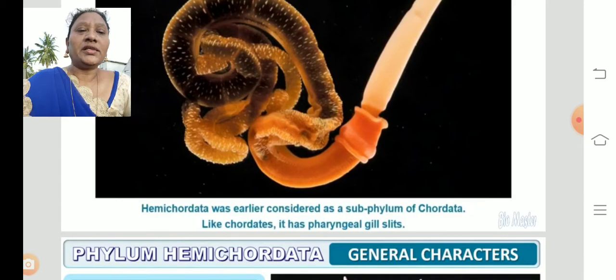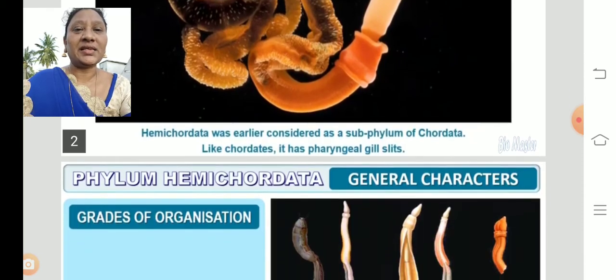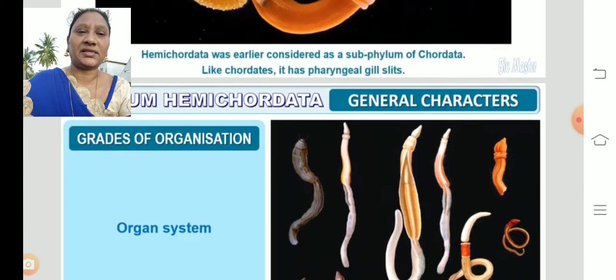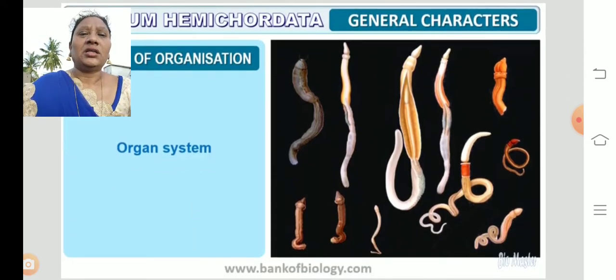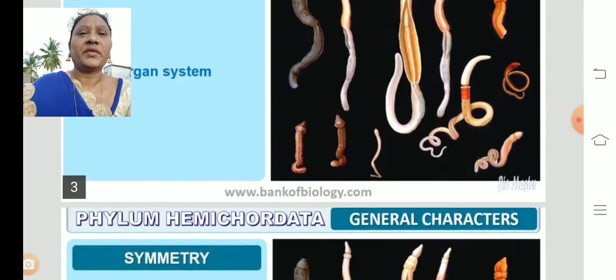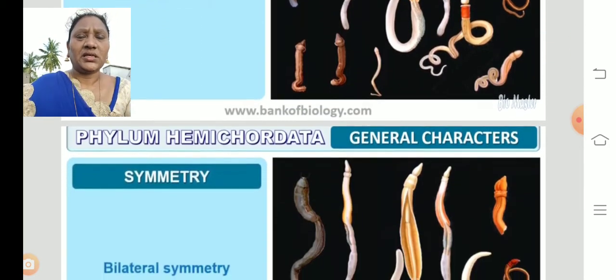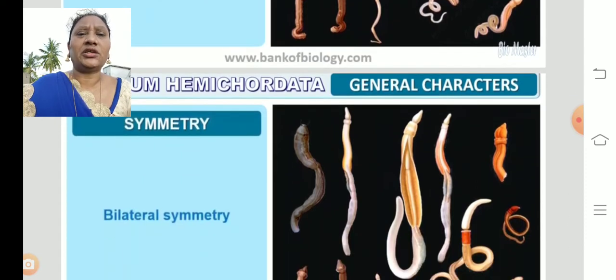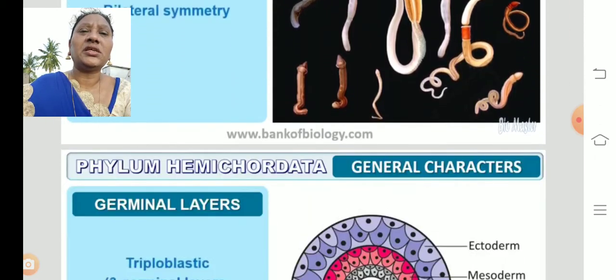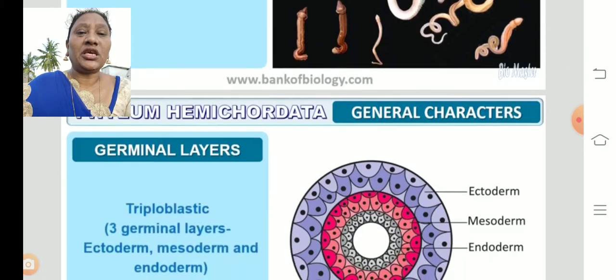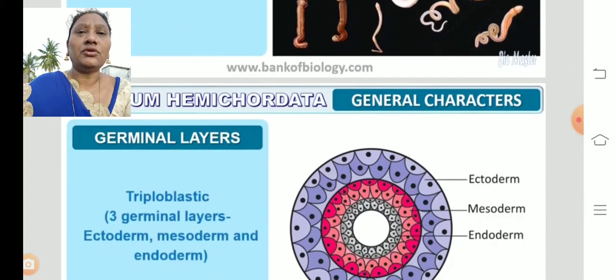Like chordates, it has pharyngeal gills. That is the characteristic. Coming to the grade of organization of these hemichordates, they have organ systems. That means they are from the cellular level, so we can find cellular level, tissue level, and organ system level. The body is bilaterally symmetrical, which means the body can be divided into equal halves and organs can be divided into equal shares.